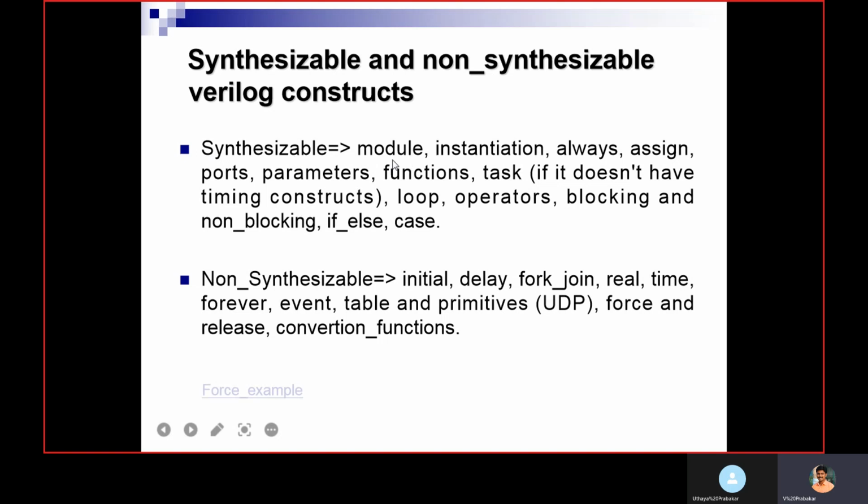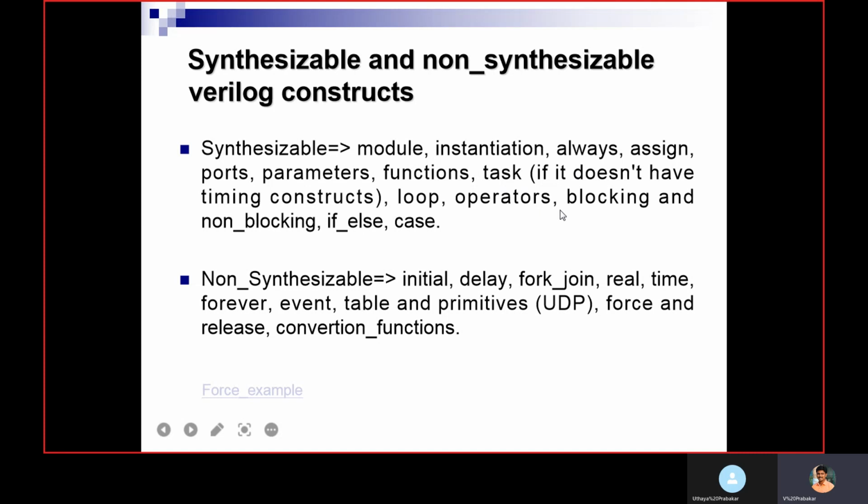These constructs you can synthesize: module, instance instantiations, always, assign, parameter, function, task. In a task, if you use delay, it is not synthesizable. If it does not contain any timing construct, you can synthesize it.